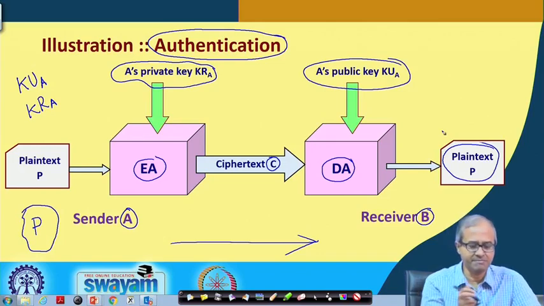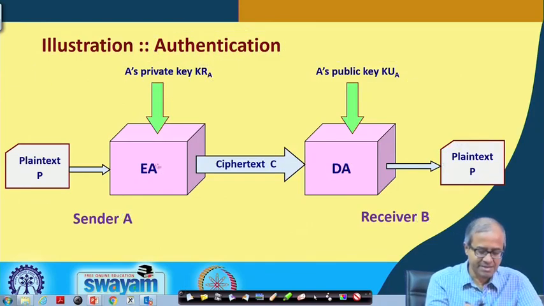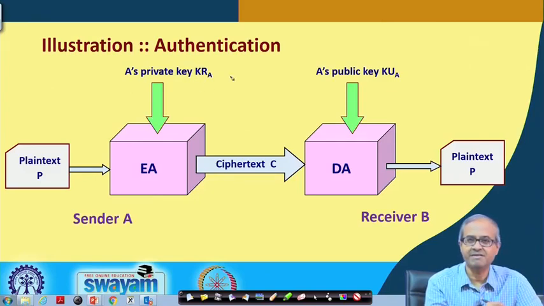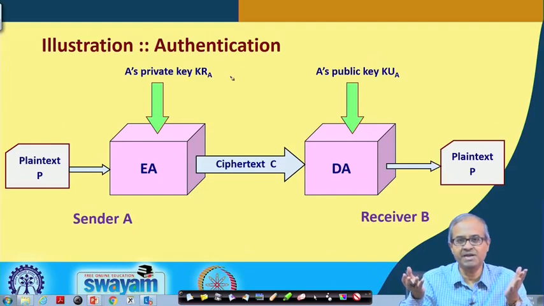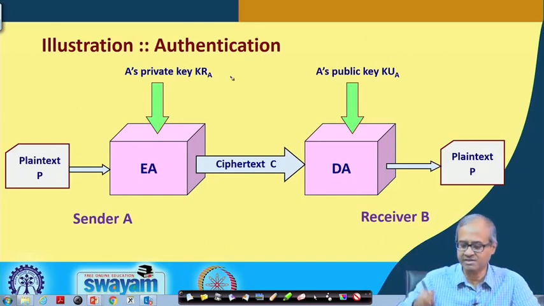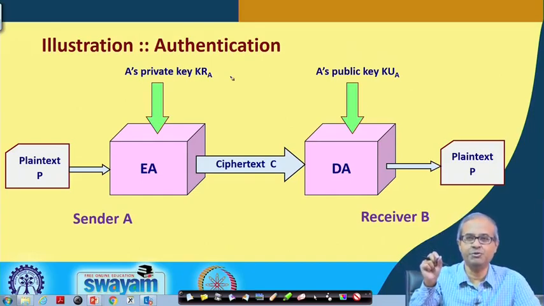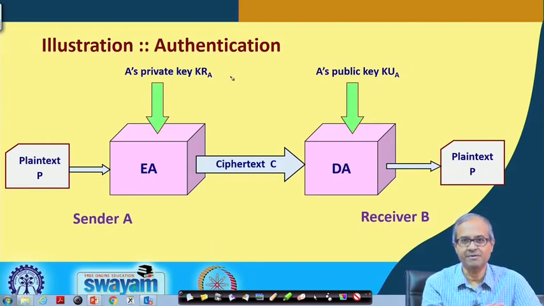So, just by changing the order, but you see here I am not talking about the secrecy of messages. This A is encrypting it using its own private key. Suppose I am A, the entire world knows my public key. So, anyone can decrypt it, let them decrypt, I do not care, I am only concerned with the receiver B. B should be able to decrypt it and identify that, well, I am actually A, but let the others also do the same thing, I do not care. Okay? Fine.